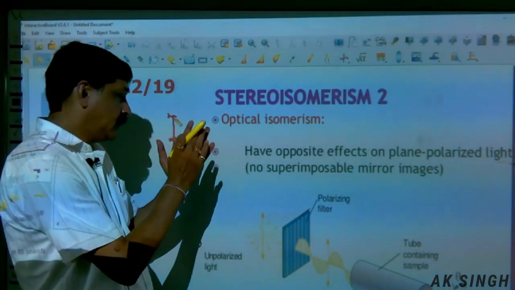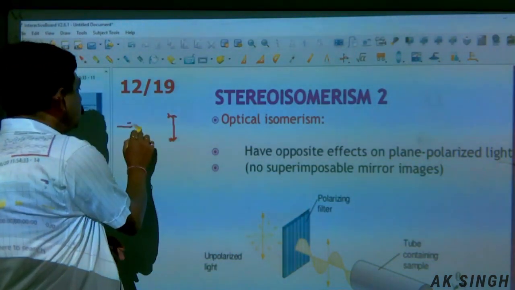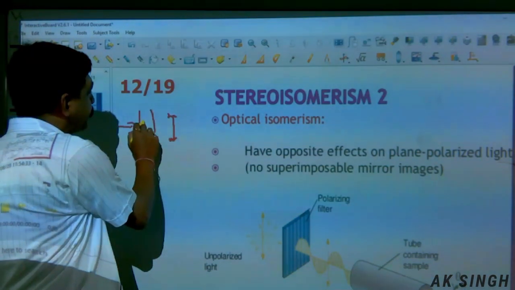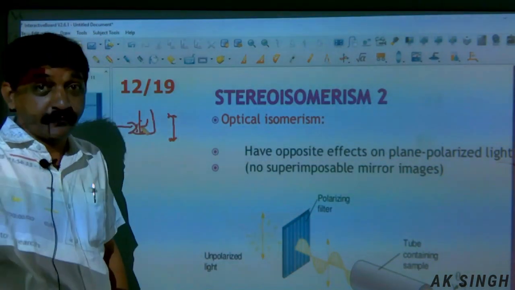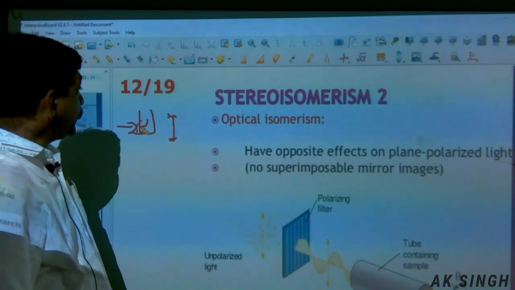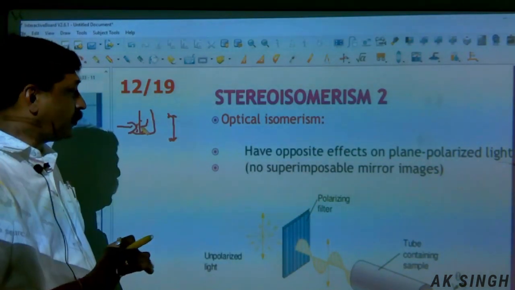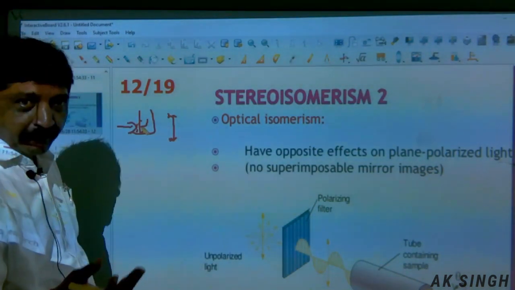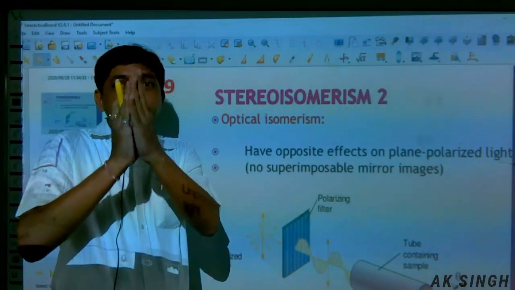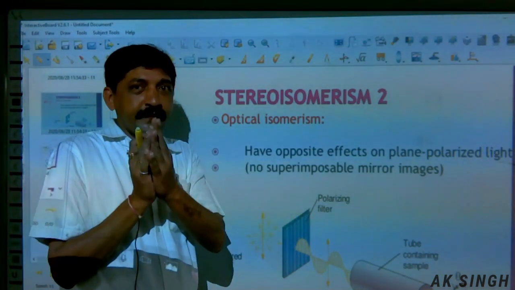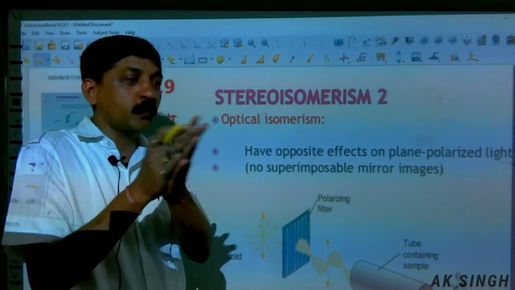Now, when the same light is passed through a substance which is optically active, that optically active compound has the capability to rotate the plane polarized light towards right or towards left.